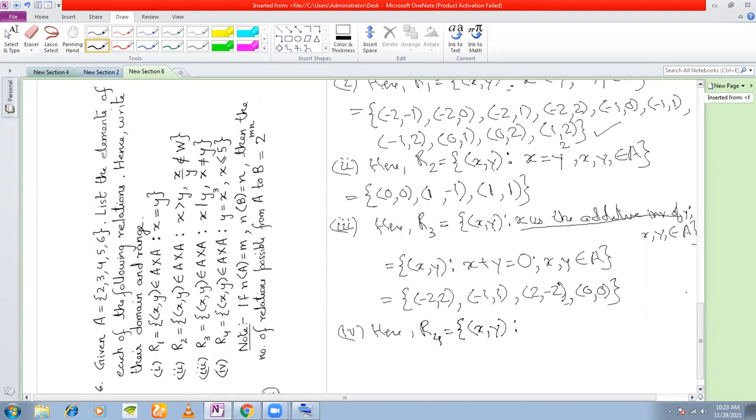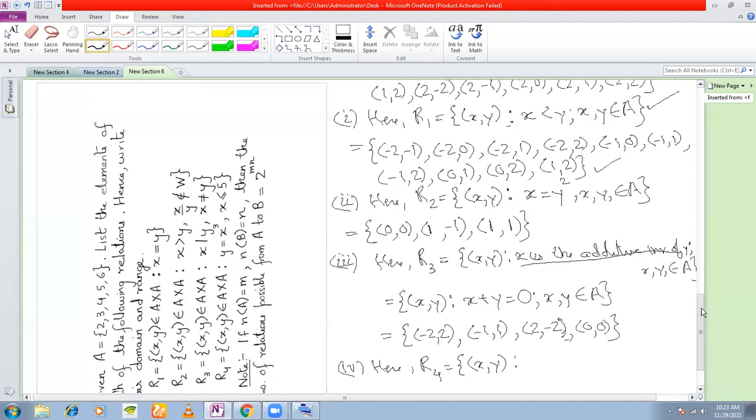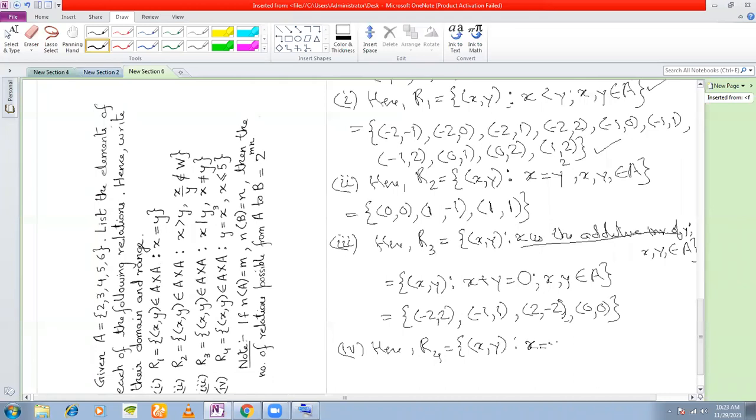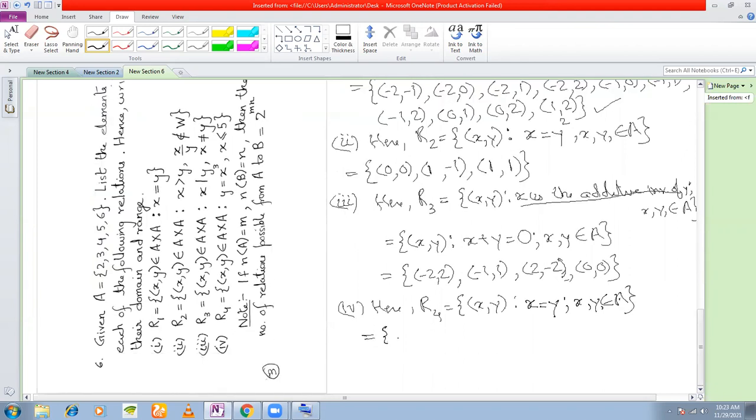And R4 is a relation x, y defined as x is equal to y, in which the first component in the ordered pair is equal to the second component. What are those ordered pairs? -2, -2 is there in A cross A. -1, -1 is there. 0, 0 is there. 1, 1 is there. And 2, 2 is also there. These are the 5 elements that I see in which x is equal to y. So that is what this question is about.